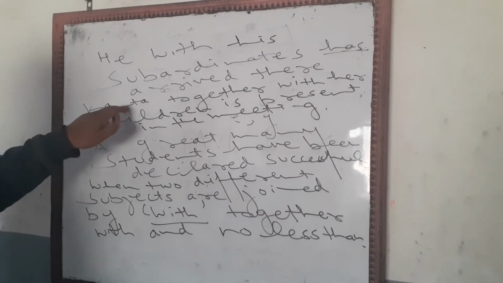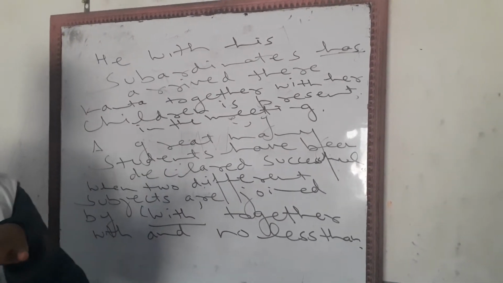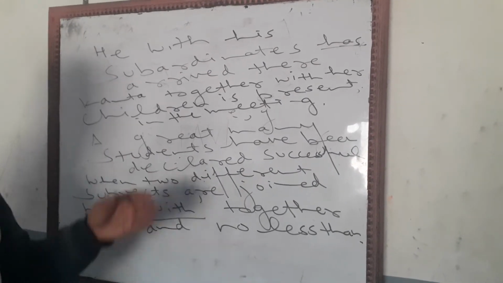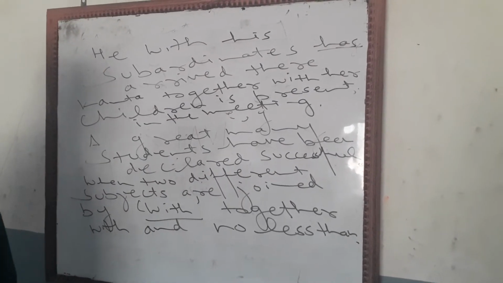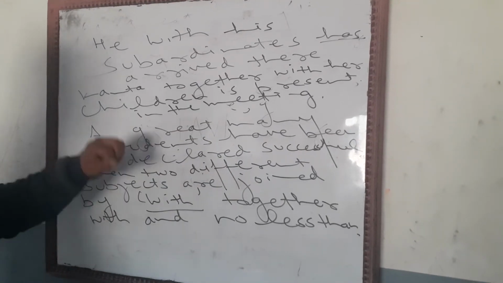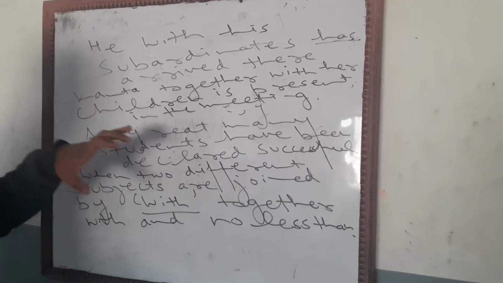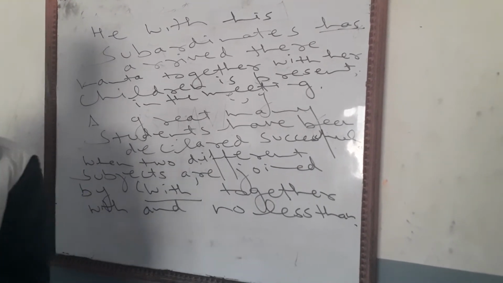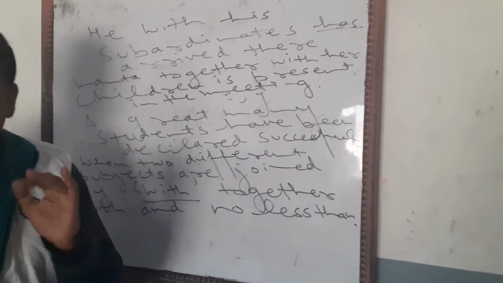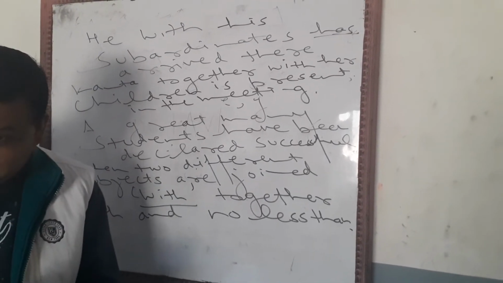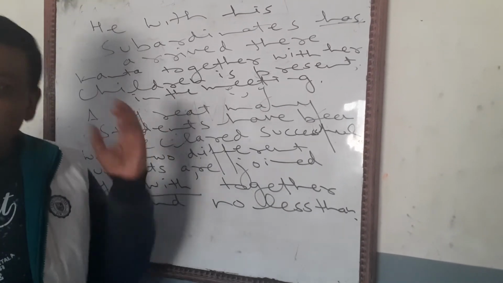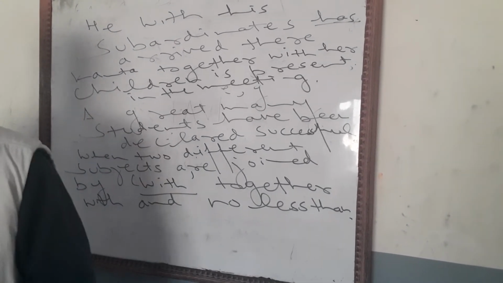So sometimes we may be confused to see Kanta, children. The author is talking about different persons. Why do we place a singular verb here? Why will is come, why will are not come? So if you have a clear picture in your mind, when two different subjects are joined with together with, no less than, then we will have to place the verb according to the first subject, whether it is plural or singular.